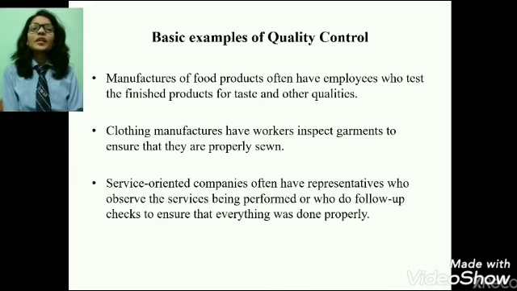Next, basic examples of quality control. Manufacturers of food products often have employees who test the finished product for taste and other qualities. Clothing manufacturers have workers inspect garments to ensure that they are properly sewn. Service-oriented companies often have a representative who observes the service being performed or who does a follow-up check to ensure that everything was done properly or not.